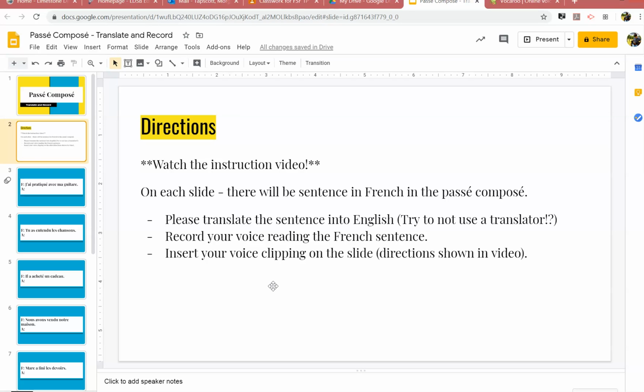I have not used any verbs that you should not know, so I'd like you to try to not use a translator. I know it'll be really tempting to just copy and paste this into Google Translate, but I promise you that you'll get more out of it if you don't do that. It will be hard for me to figure out whether or not you have used a translator, but I'm asking you, be strong, don't use one, okay?